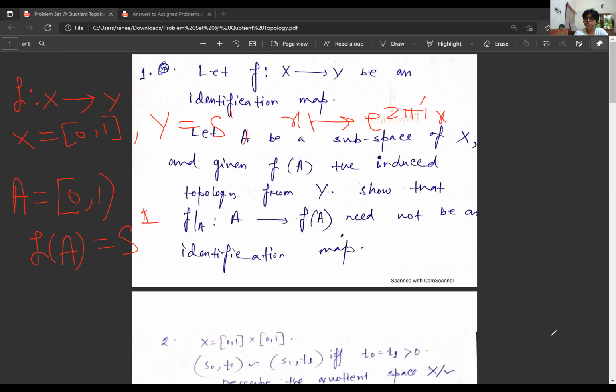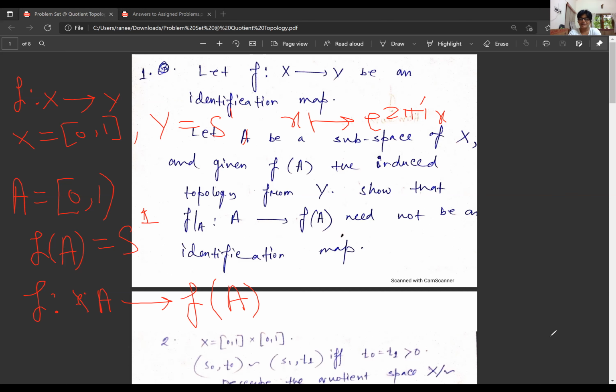So this f from A to f(A) is again a continuous surjective map, which is also a bijection. So now what is the point here? The point here is that then by the universal property, this map will be a homeomorphism. Why?